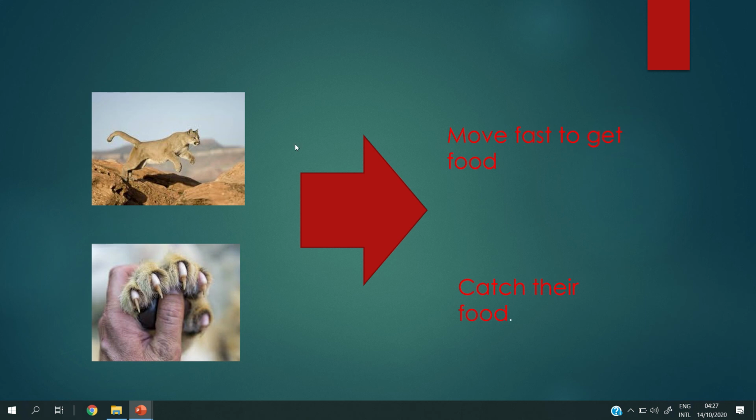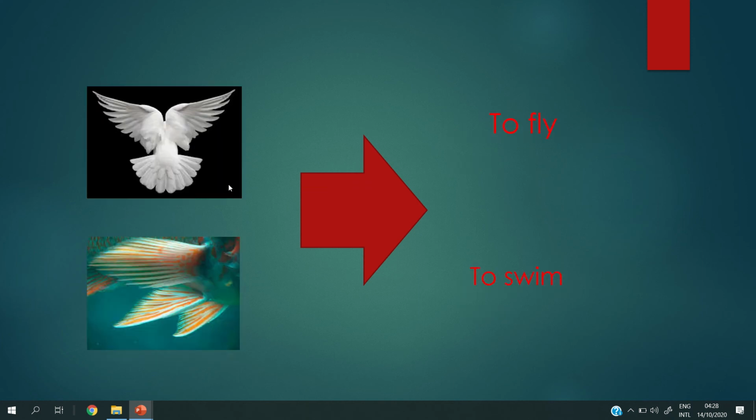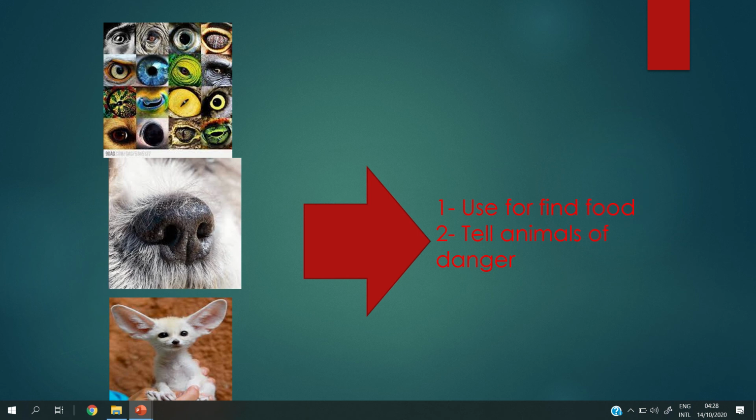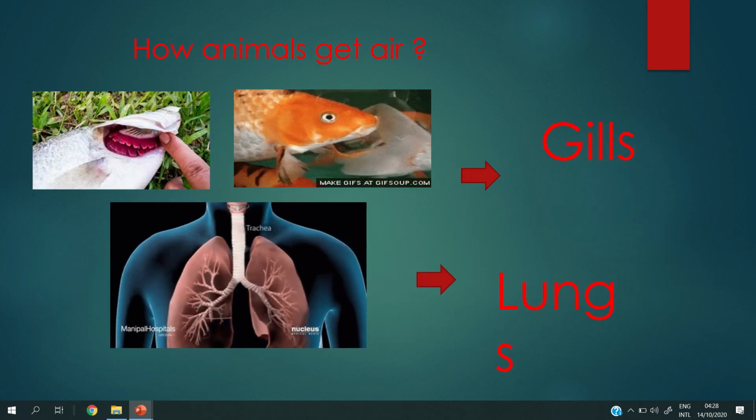Okay. And what about the mountain lion? This lion has strong legs. They help it to move fast to get the food. And what about the sharp claws? They help the animal to catch their food. So each animal has different body parts, different body structures, to help the animals get what they need.